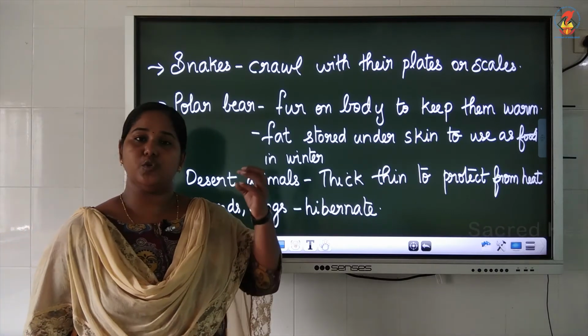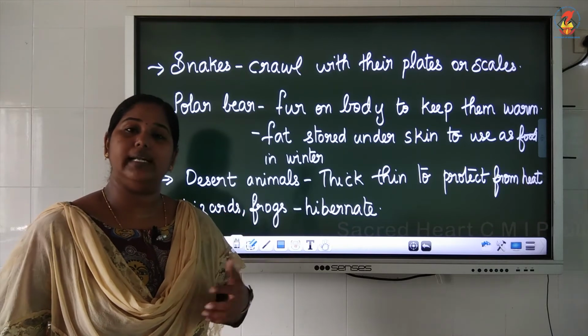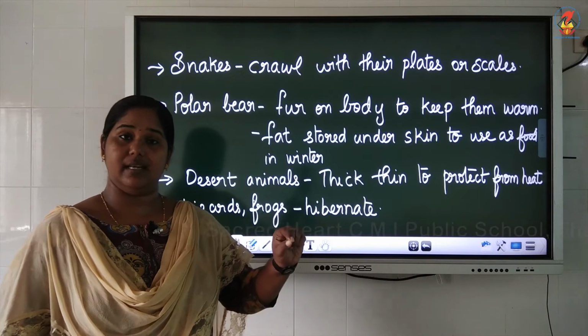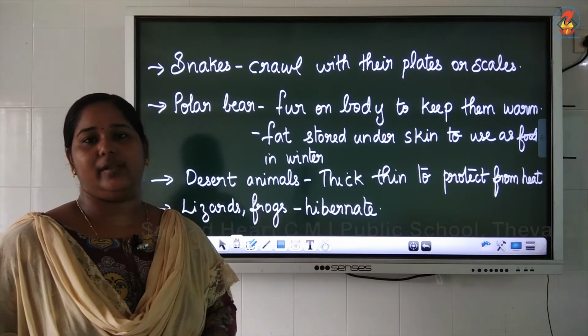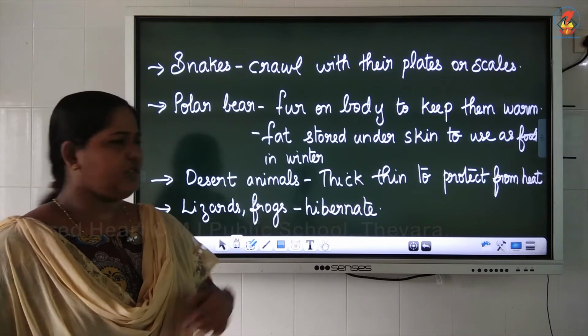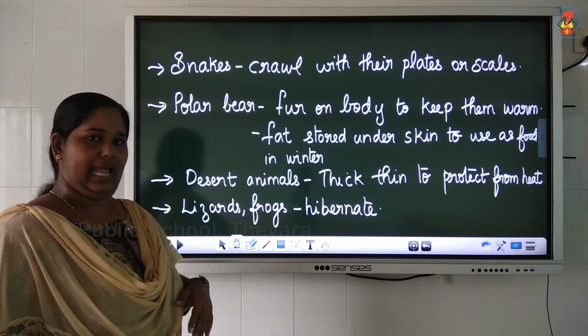Because there is too much hot climate in deserts. So if they keep on sweating, the whole water content from their body will be lost. So instead they have thick skin and less hair on their body to prevent the loss of water. So these are some common exceptions that we see on land.